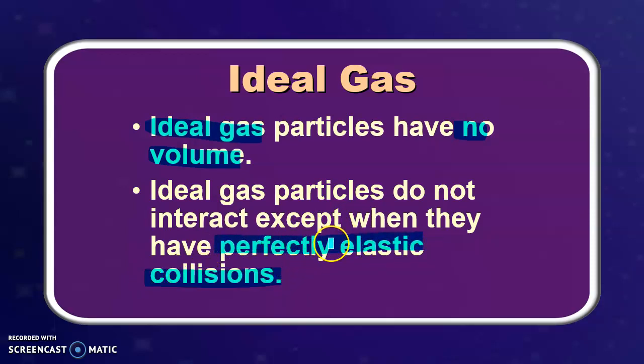If you guys remember, elastic collisions were collisions where objects bounce off of each other, with no deformation and no energy loss in any way, shape, or form. Again, this is unrealistic for real life because most collisions are at least partially inelastic. But perfectly elastic collisions and no volume, this is perfect for the idea of ideal gases. Okay, so good starting point.